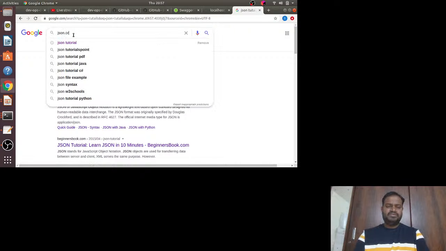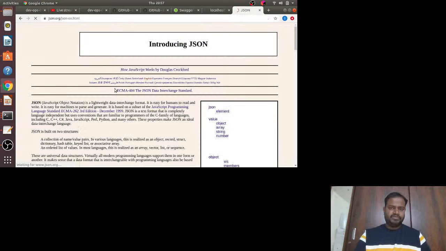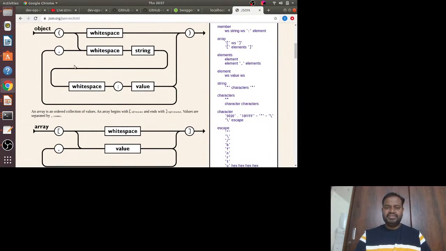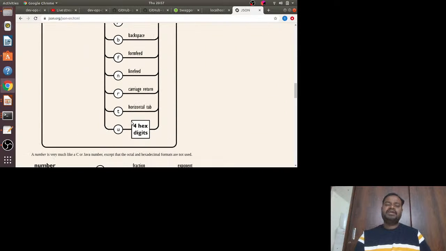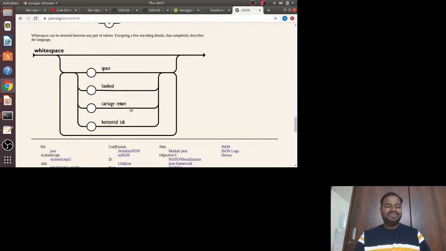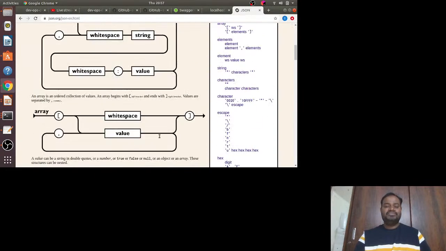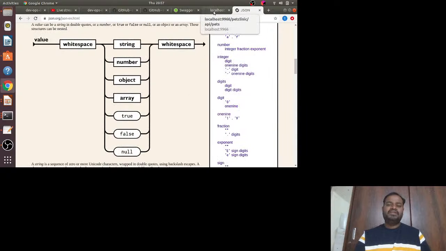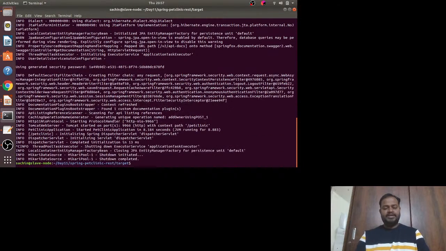What I wanted to open is, okay, so this is a very short and sweet tutorial, basically the easiest way to understand JSON. Although you have already used JSON, try to look at it. Every time I look into this, I learn something new. Nobody knows everything, so sometimes we miss something, and I usually refer to this tutorial. It is just visual, so you can easily understand it. So now this is ready, the application is up and running.